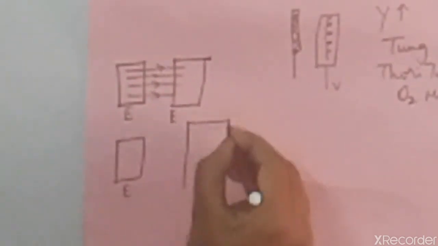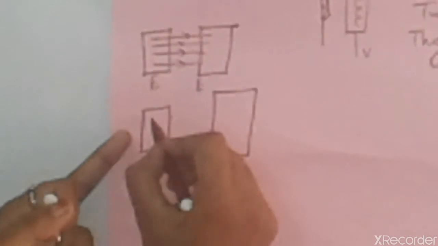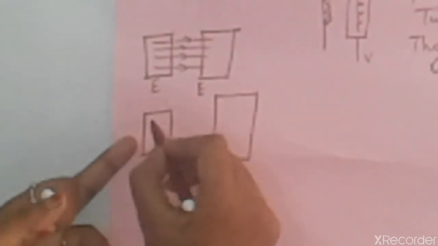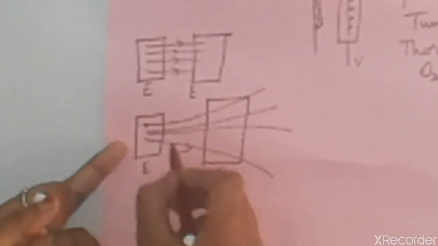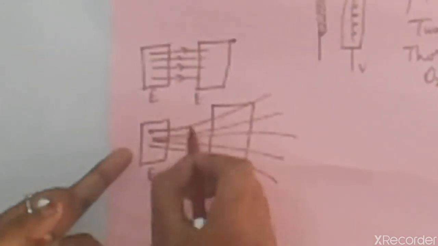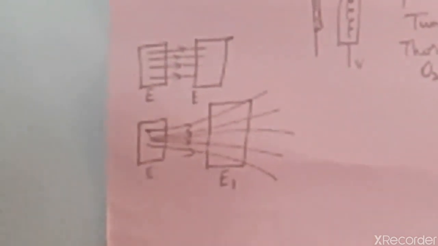This type of field is called a uniform electric field. If at some point the field is E, and at some other point the field strength is E1, then the number of lines of force passing between them will vary, and they will not be parallel either. So it will be like this. This is called a non-uniform field.